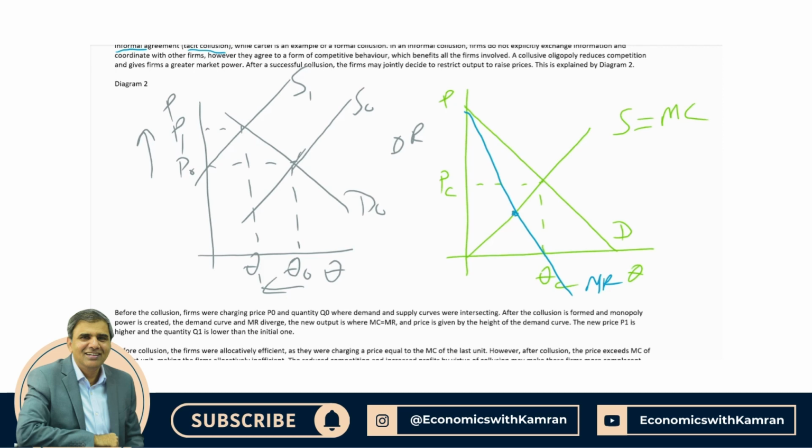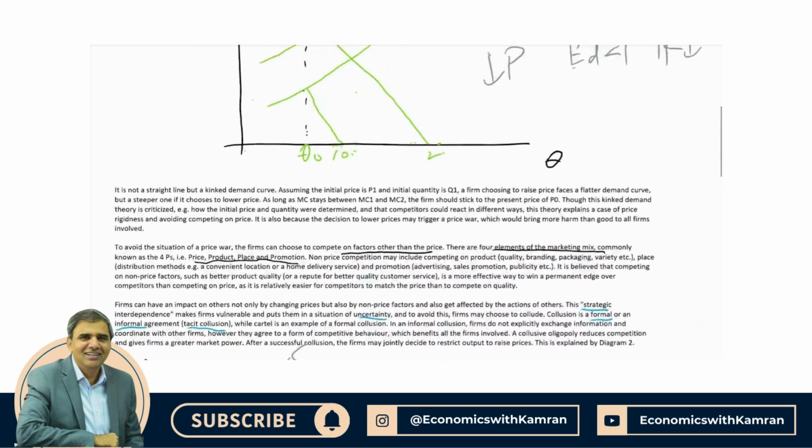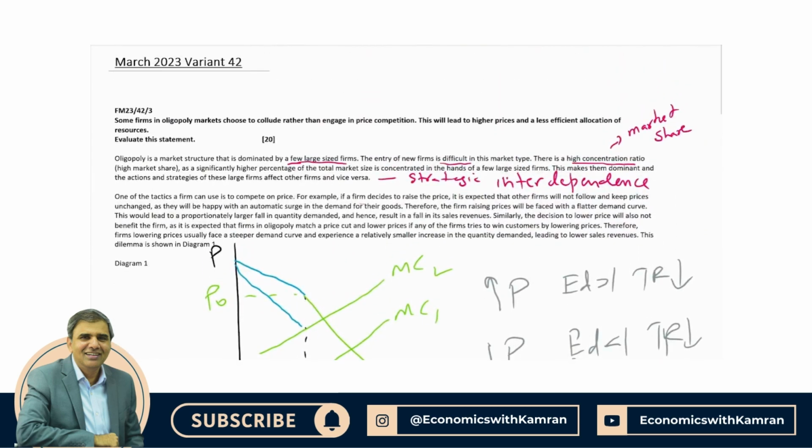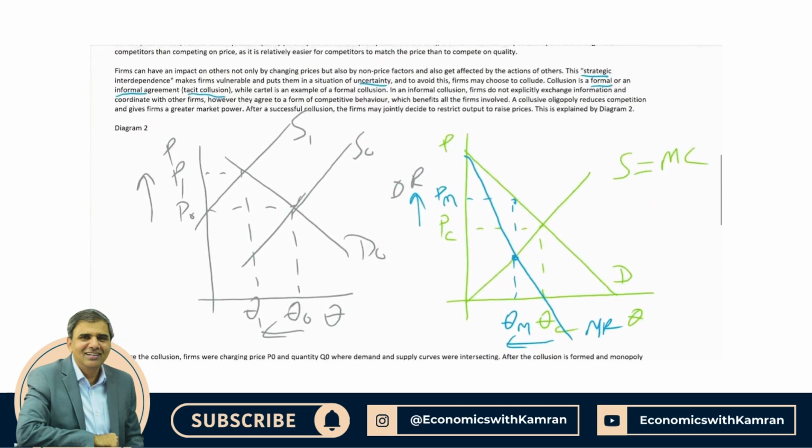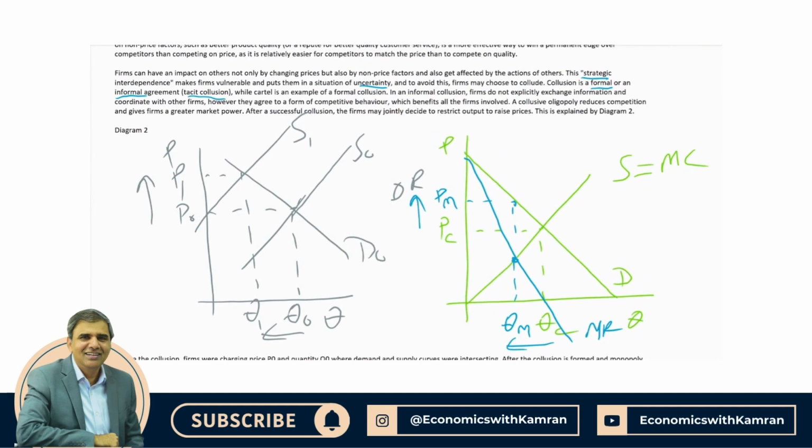Where MR is equal to MC, the quantity of monopoly, or quantity of collusion, would be less, and price would be high. So it's a price of monopoly, or you can say price after collusion. Look at this, price after collusion has gone up and output after collusion has gone down. So in a way, we have answered our question, and the question says this leads to higher prices. Yes, we have just concluded that collusion leads to higher prices, and both diagrams are there to support our argument.